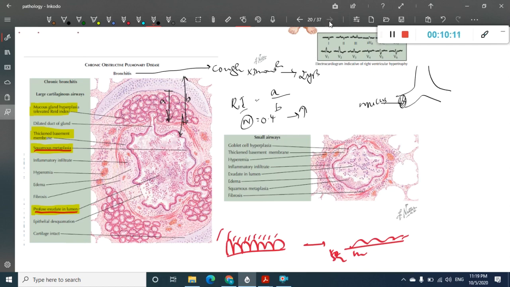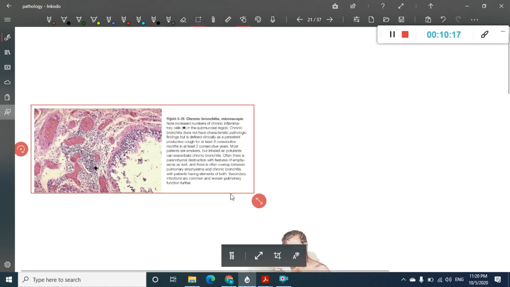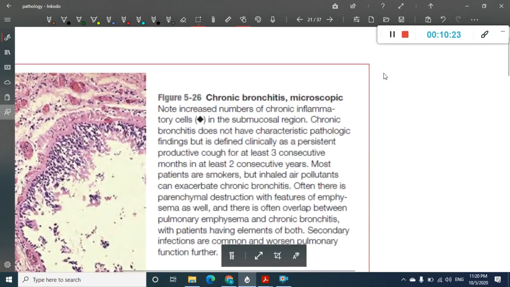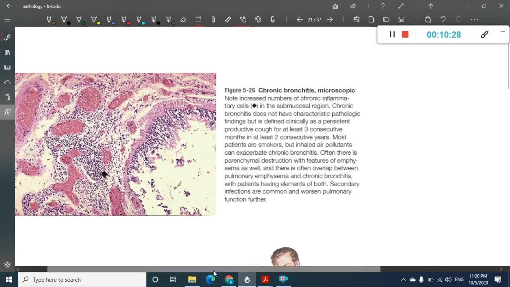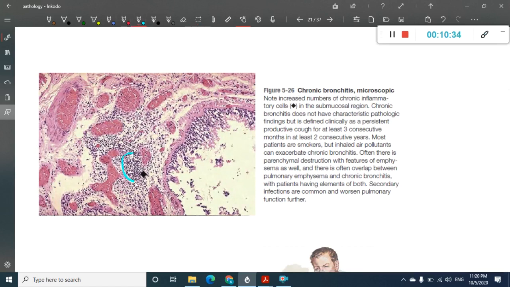Okay, next. This is also a picture from Robbins. If you see here, what are you going to see? These are the inflammatory infiltrates, the chronic inflammation which you are seeing here. All of this is chronic inflammation, and this is the bronchitis. So this is chronic bronchitis which you are seeing. Here there are no proper findings, but still there is chronic bronchitis which you can see, with chronic inflammation.